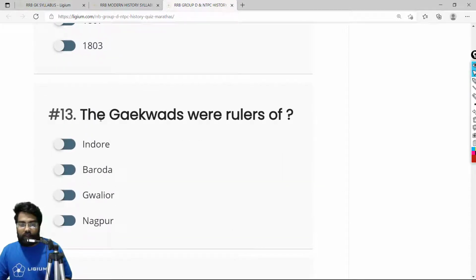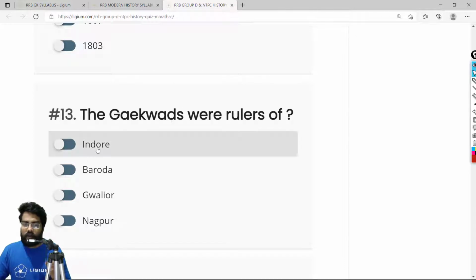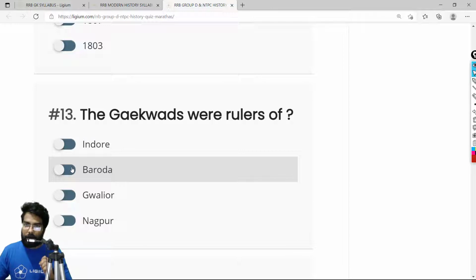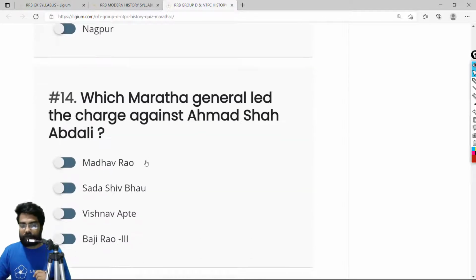Okay. The Gaikwads were the rulers of. Now, the Gaikwads, just like the Holkars, the Scindias, the Bhonsles, they were also another bunch of tribe. Okay, they were also Maratha Sardars, and they actually ruled from the region called Baroda. Okay, correct answer is Baroda.